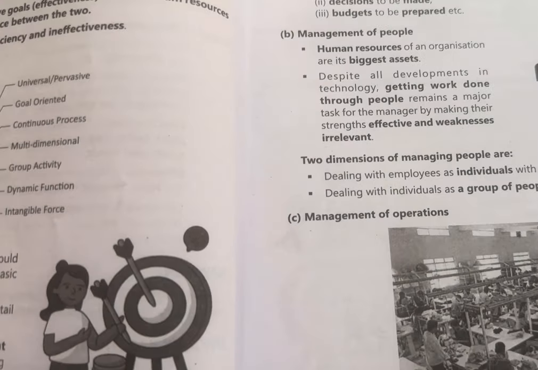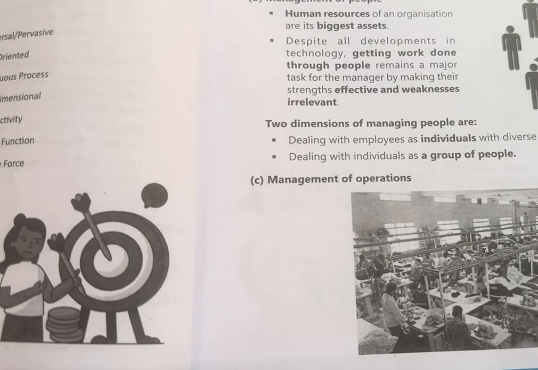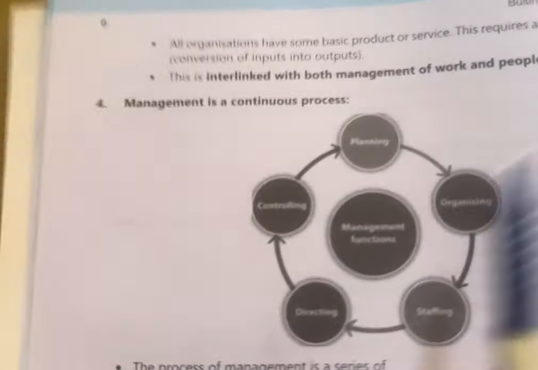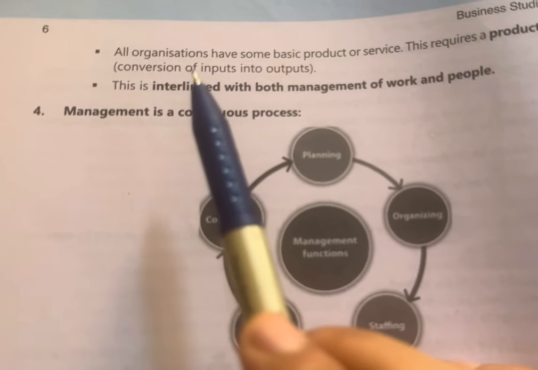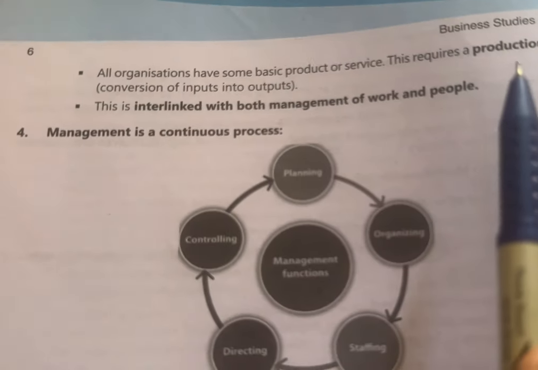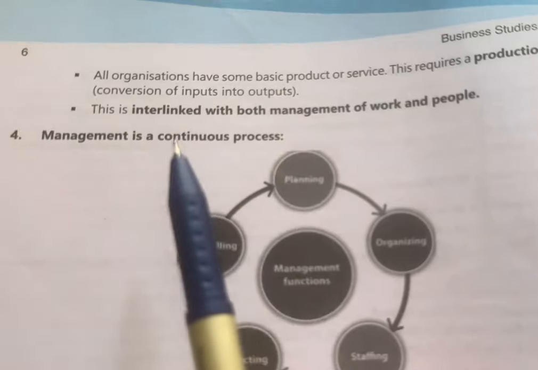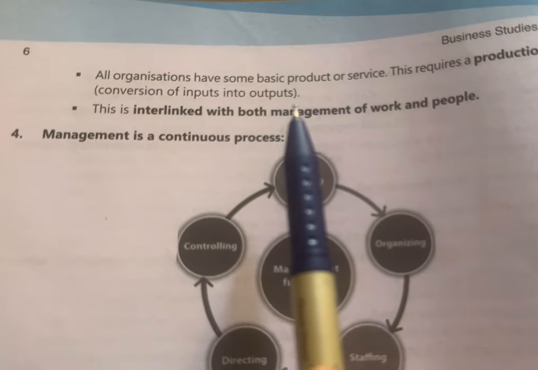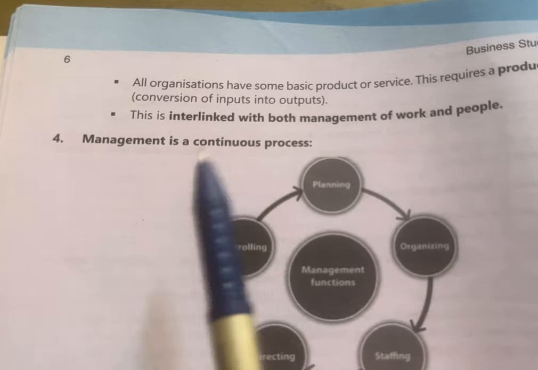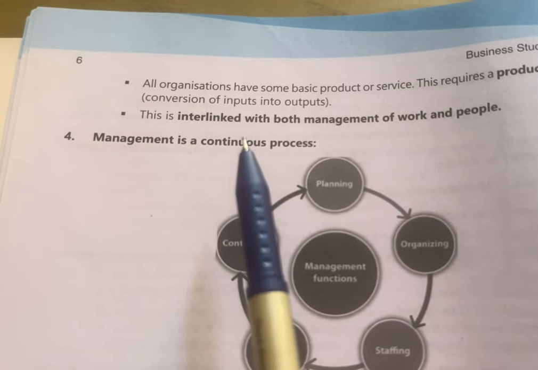The third dimension is management of operation. All organizations have some basic product or service. This requires a production process, conversion of inputs into outputs. This is interlinked with both management of work and people. Here we are talking about management of operation.